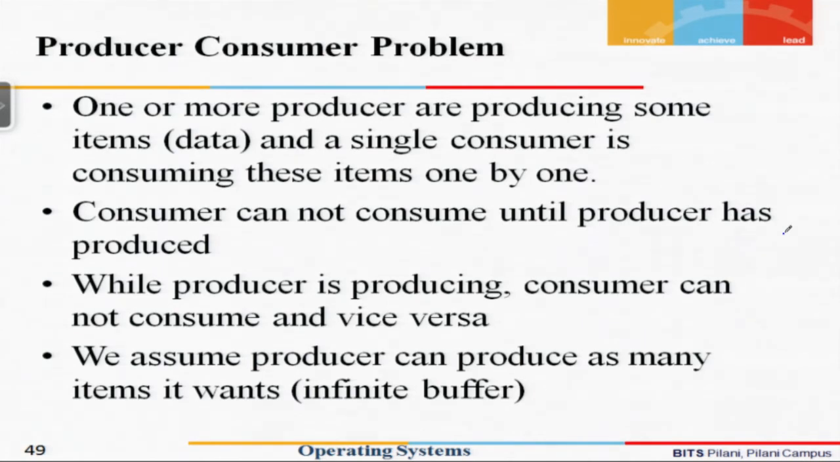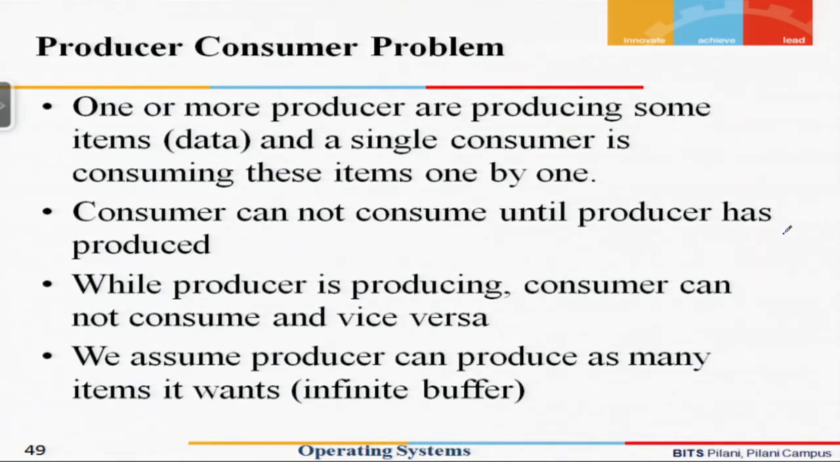In this case we can have one or more producers who are going to produce some kind of item, and there is a single consumer which is consuming these items one by one. The restriction is that a consumer cannot consume unless the producer has produced something, and the third constraint is that while the producer is producing, the consumer cannot consume, and while the consumer is consuming,